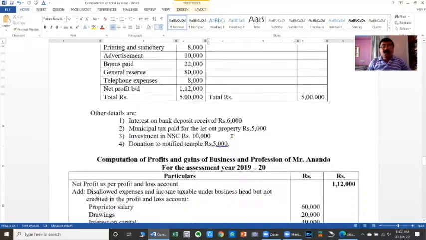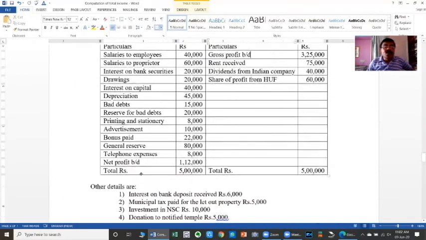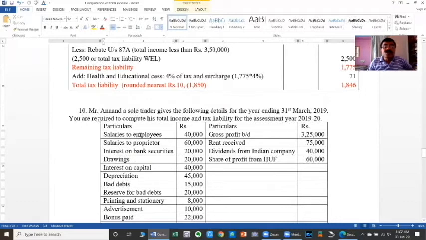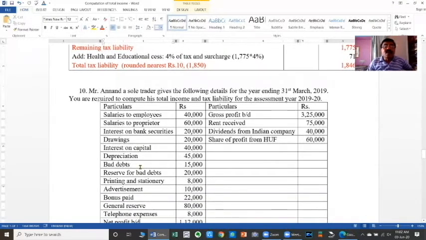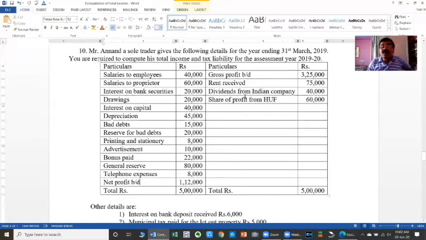Taxable income from business will be calculated under the commercial method here. That is, to the given net profit, we add disallowed expenses. Any expenses which are shown on the debit side but not related to the business are to be added back to the net profit, and they are called disallowed expenses. Along with adding the disallowed expenses, if there are any other incomes given in the additional information but not recorded on the credit side of the P&L account, they are called unrecorded incomes.